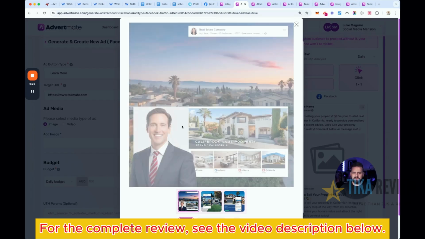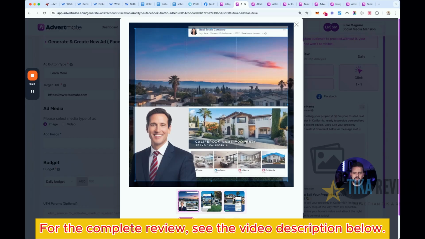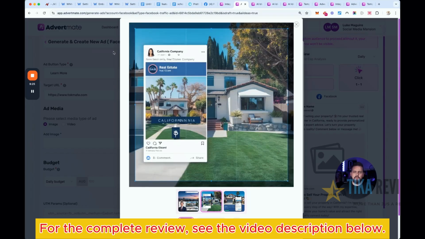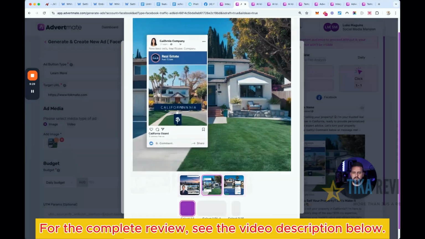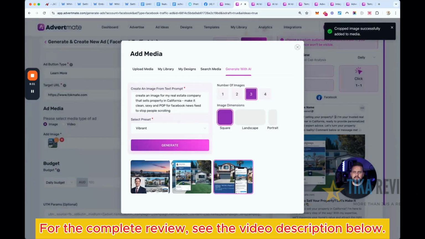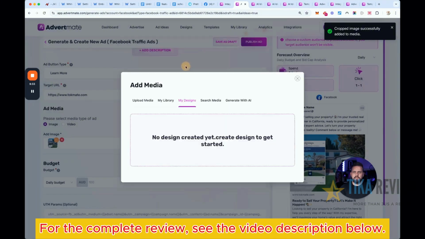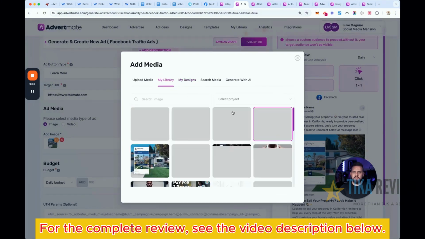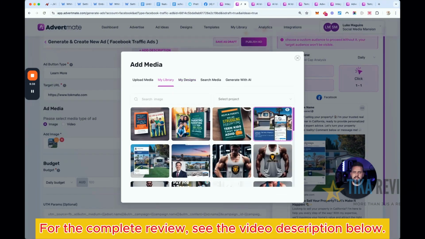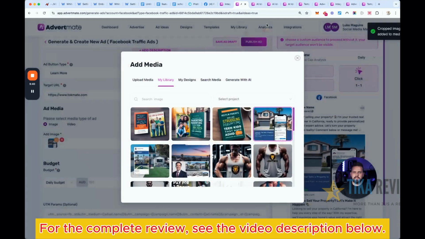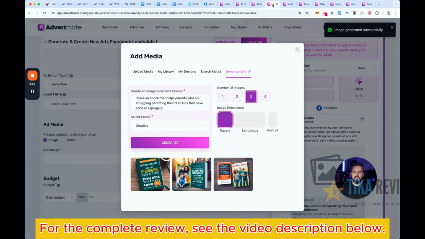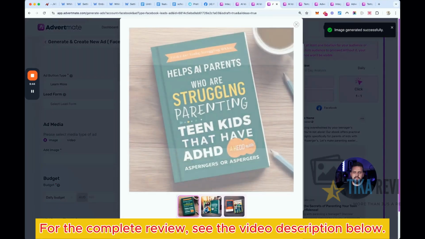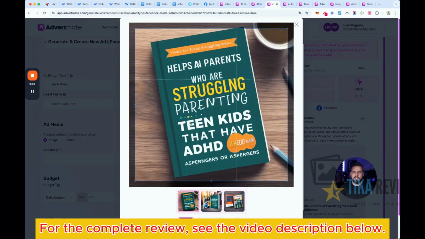We can even add the guy's photo on there or something if we wanted to as well, if I was doing this for a real estate agent. Let's just use this as an example. We'll save the changes, and then we will go to my library where we can then select this example, save. And you can see over here, we've now generated these different images, helping parents who are struggling parenting teen kids that have ADHD or Asperger's.